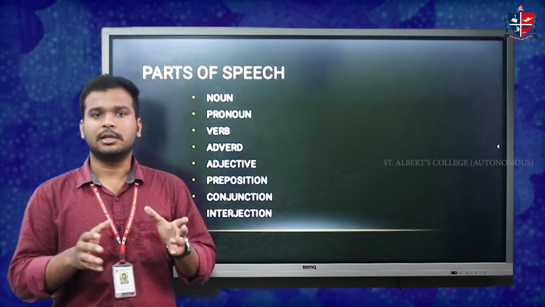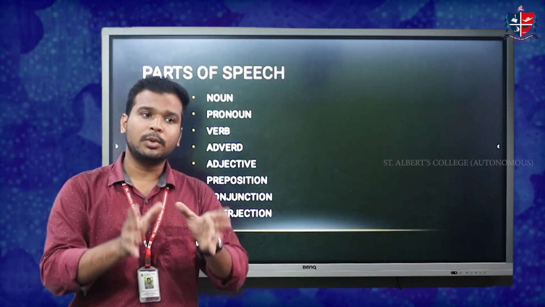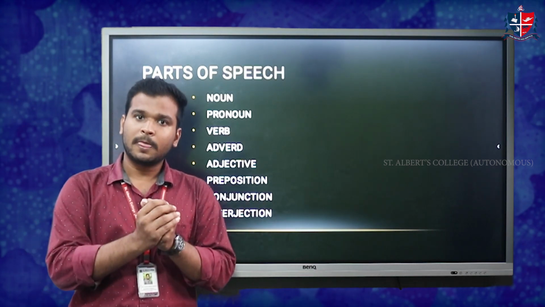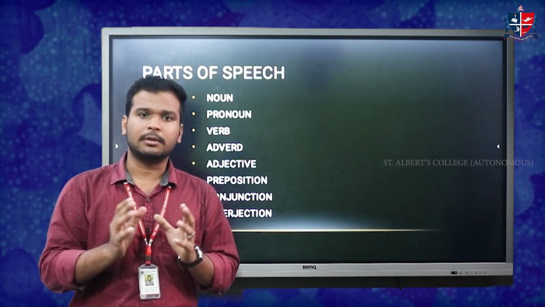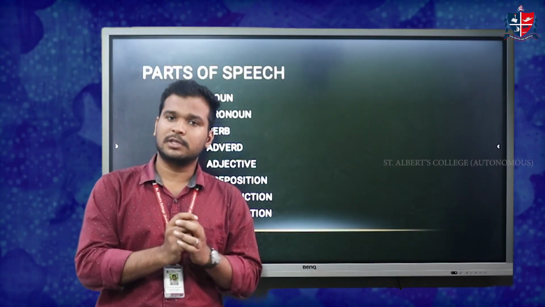Next we have conjunction. So what is conjunction? Just imagine you are going on a road. And when you are going on a road, you reach a junction. What is a junction? Junction is a place where two roads meet. Two or three roads, two or more roads meet. So here also it is called conjunction. So it means that there is a joining of something.